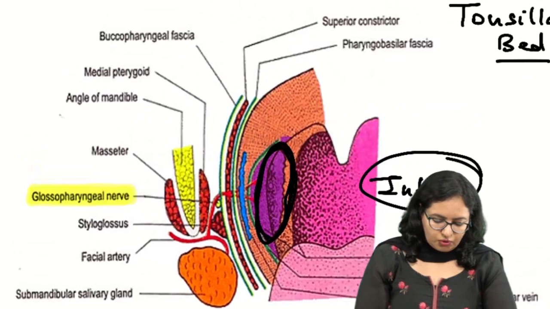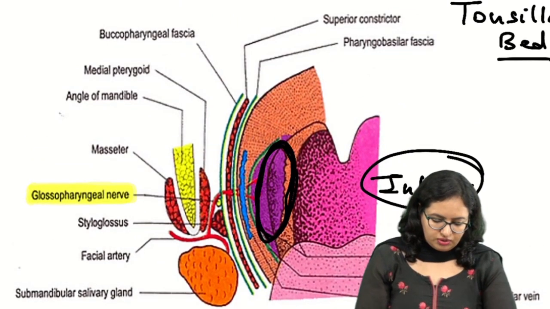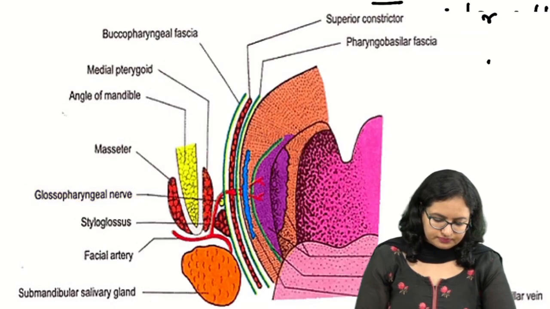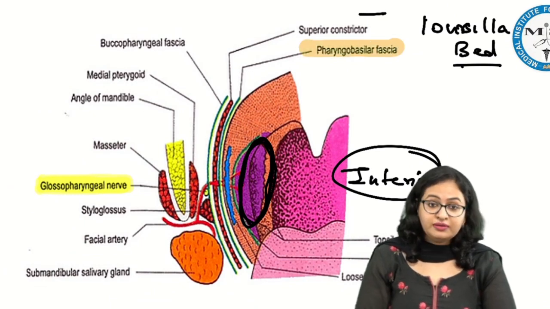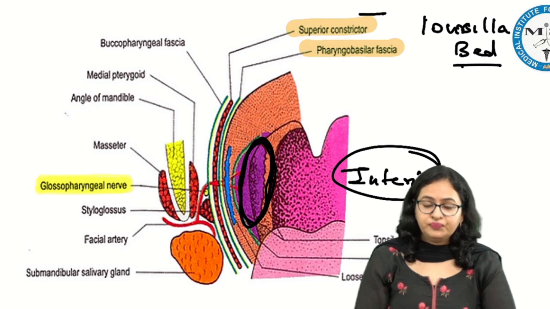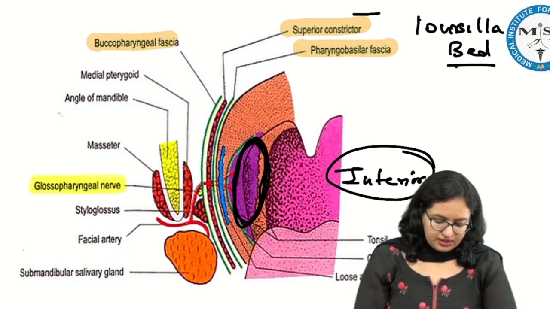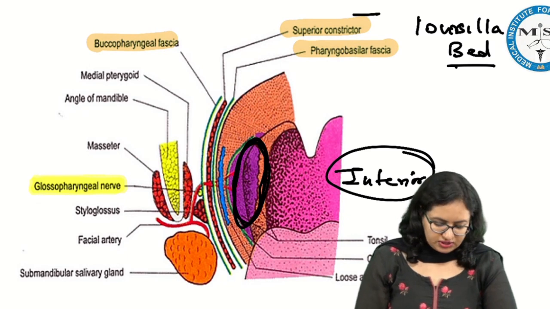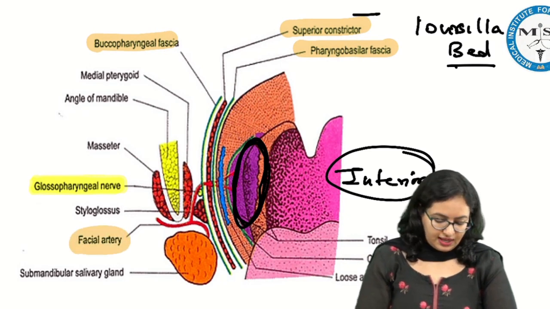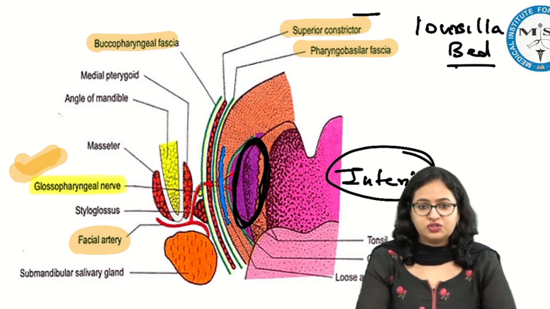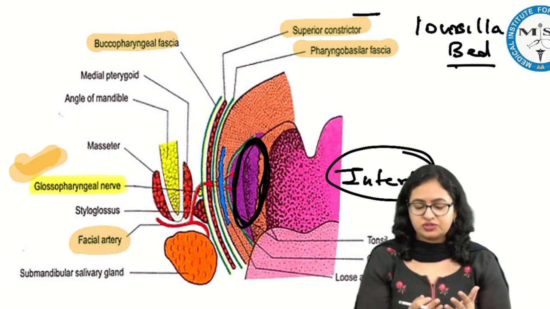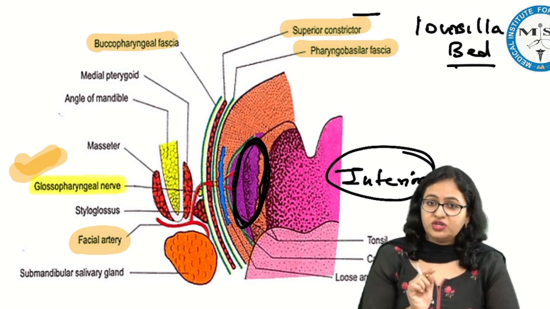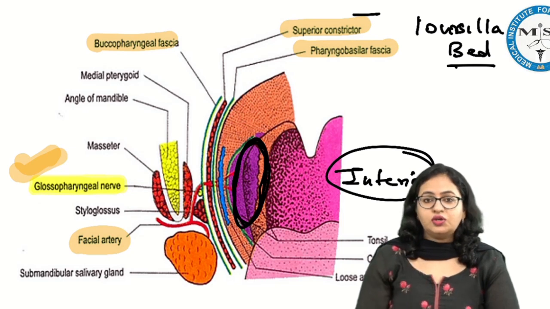So when we are talking about the important structures over here, we can say that you are over here having this buccopharyngeal over here. First of all, your pharyngobasilar fascia, then you are having superior constrictor, then you have the buccopharyngeal fascia, as well as if you go slightly outside, what you see, one artery important, that is a facial artery, and there is a nerve which is important over here, glossopharyngeal nerve. So these are the structures which are present in the tonsillar bed, apart from other deeper structures. And this nerve, glossopharyngeal nerve, it can be affected when this tonsillectomy is done.